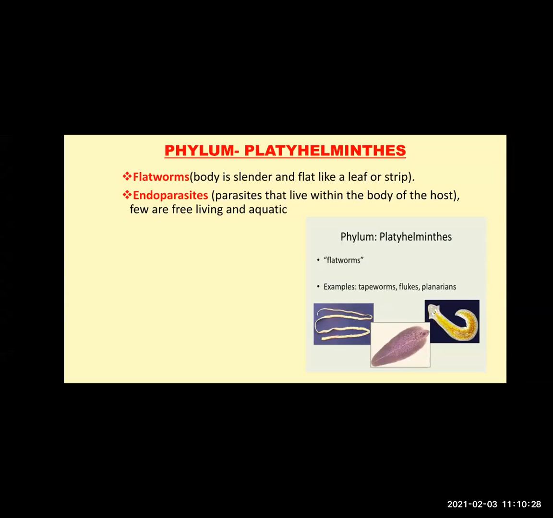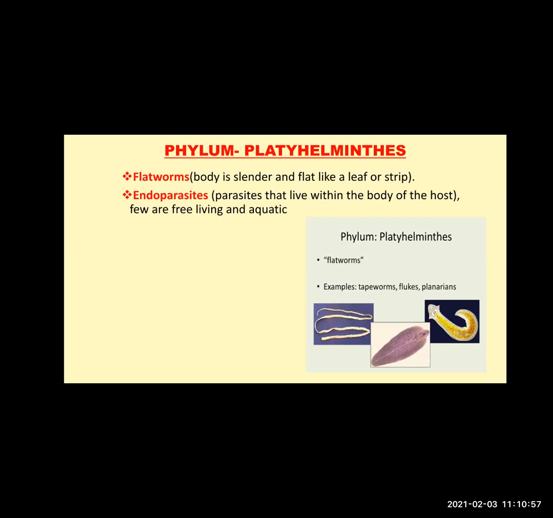For example, you might have seen many a times worms present in your stomach, isn't it? So you are the host, and the worms present in your stomach or intestine are the parasites, and they derive all the nutrition from your body. Now, how are these animals? Few species are free living and aquatic.